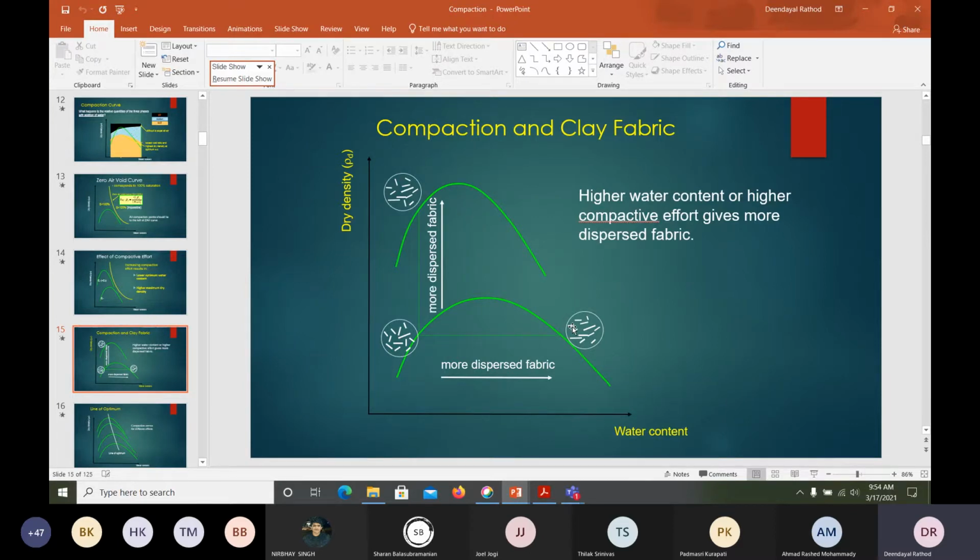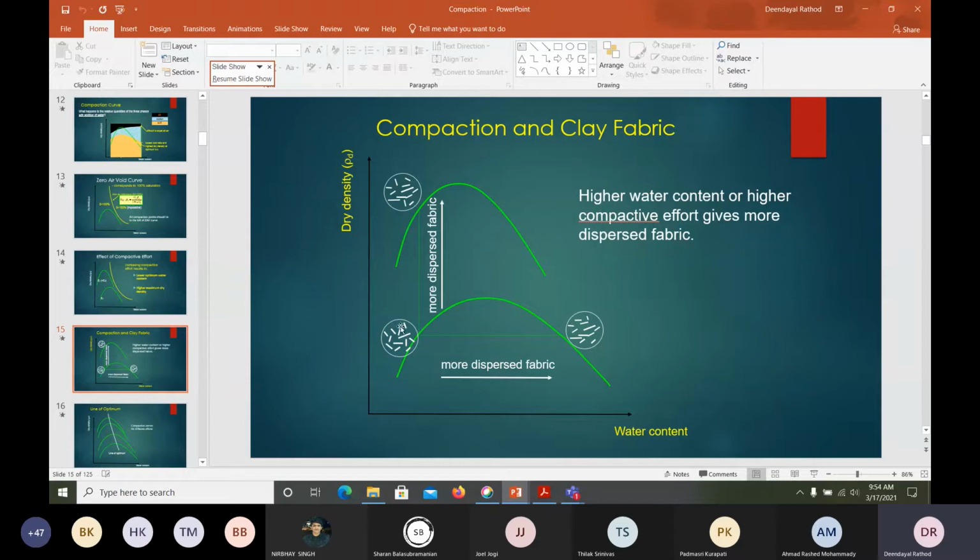We have already studied flocculated structures, dispersed structures, honeycomb structures. So the left side would be flocculated. When you compact it beyond the maximum dry density and add more water, the structure becomes dispersed.